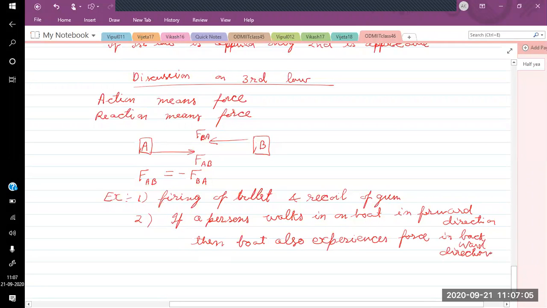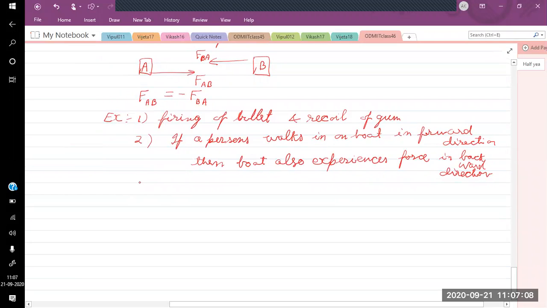Okay, so you may think that if this happens on a boat, then why doesn't it occur on Earth's surface? If we are trying to move in the forward direction on Earth, why do we not apply a force on Earth in the backward direction? We apply the force in the backward direction on Earth also, and by the same amount. Suppose you try to push the Earth in the backward direction by a force of 20 Newton, then the Earth will also exert a force of 20 Newton on you, and because of that force you start moving in the forward direction.